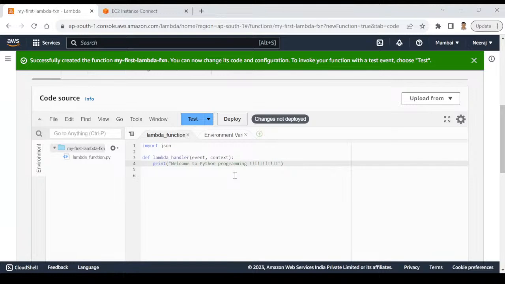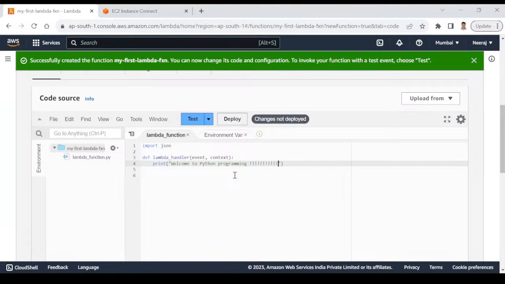You can write many more things using Python. You can do anything. You can interact with S3. You can create a bucket. You can add data. You can delete data. You can download data. You can create IAM role policy, because we talked about only two services yesterday, S3 and IAM. But this Python code can do anything. Any other service in AWS, it can do. It can connect to a database. It can insert some data into a table, but you have to write the code accordingly. There is no magic. Code you have to write. What exactly you want to achieve, what is the purpose of your project, only you know that. So you have to write the code.